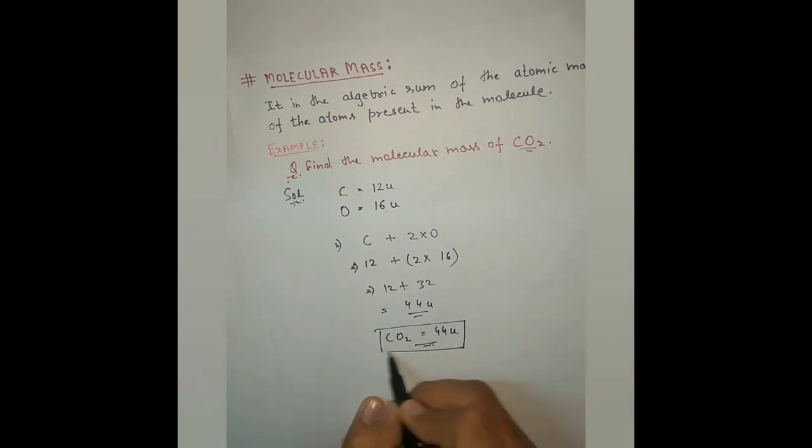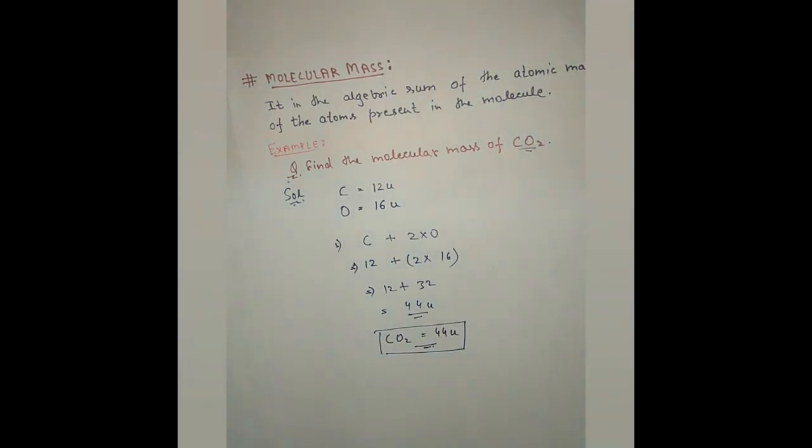By this method we can easily calculate the molar mass of any compound.